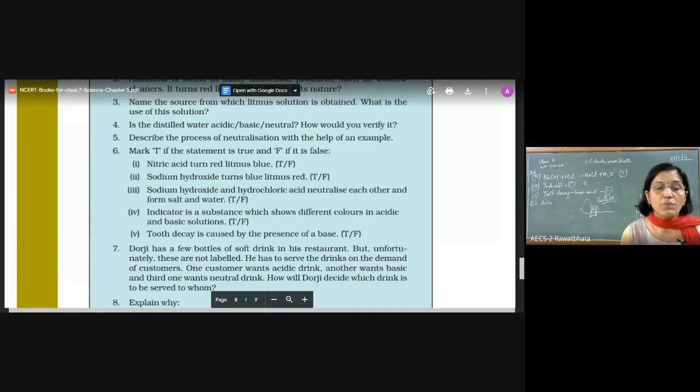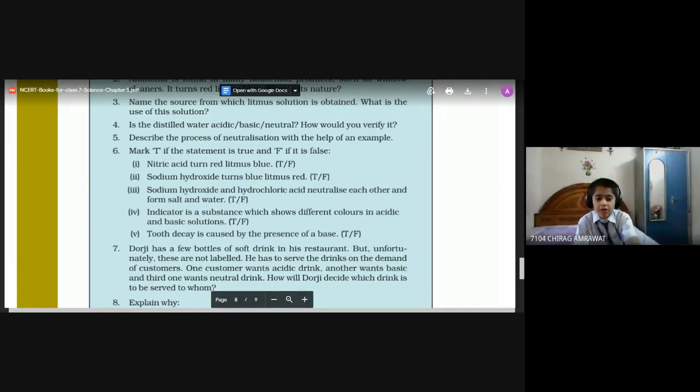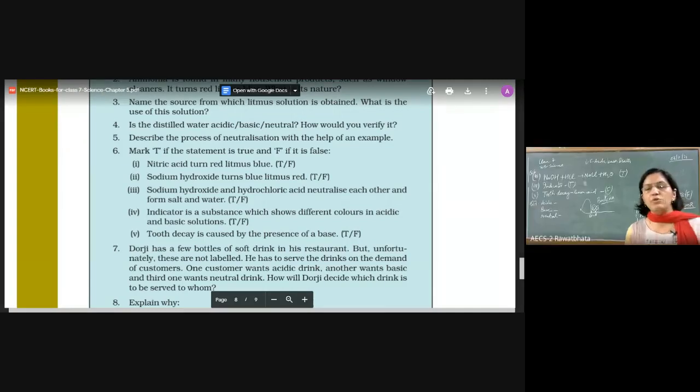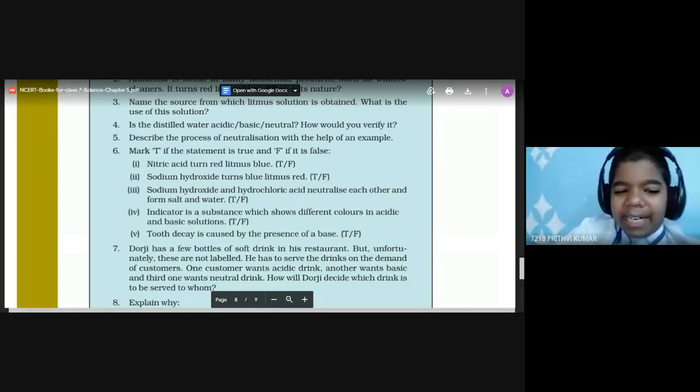Now, one customer wants acidic, the other one basic, and the third one wants neutral. Acidic, basic, neutral. And the question is, how will he actually serve them? How will he find out? Ma'am, can I tell? He can use an indicator. Ma'am, by using an indicator. Utkarsh.